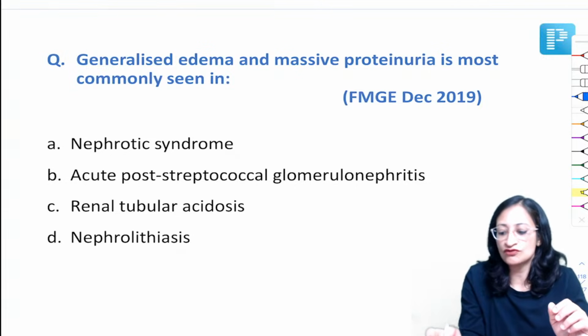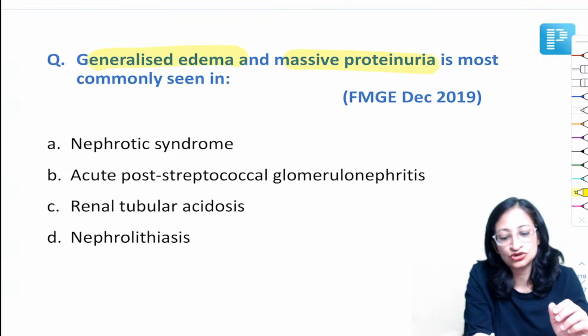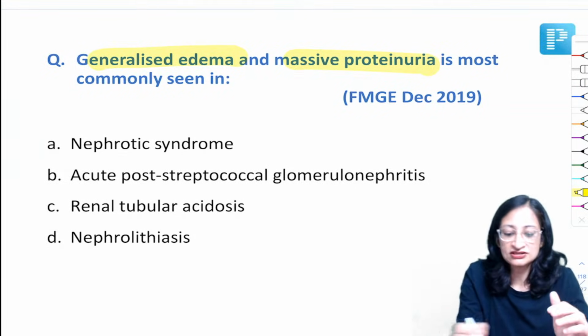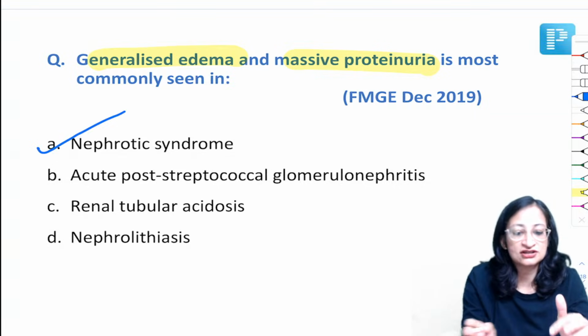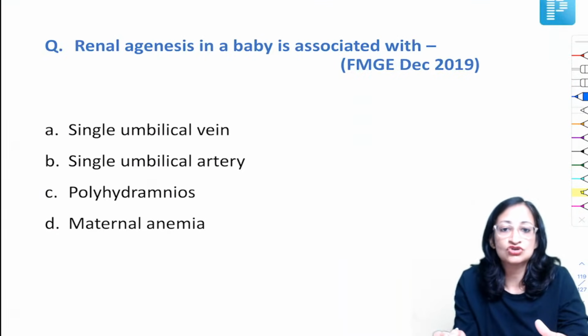Again, a pretty straightforward question. So generalized edema, massive proteinuria, most commonly seen in, no points in guessing that. So it is of course nephrotic syndrome. So you can see, so simple questions also come.